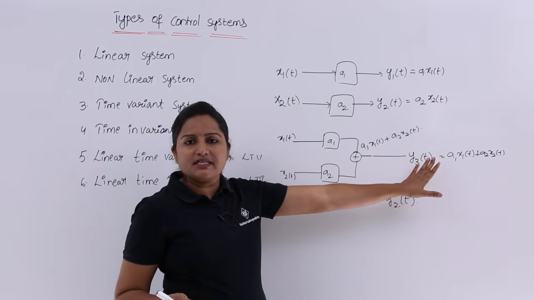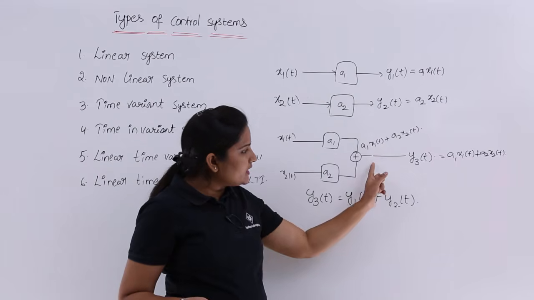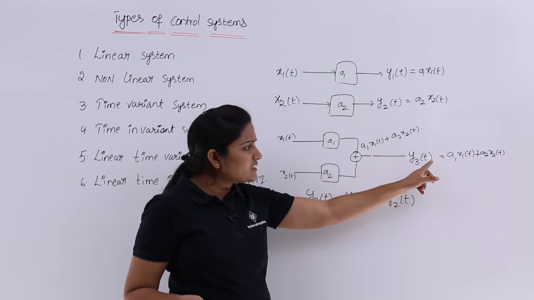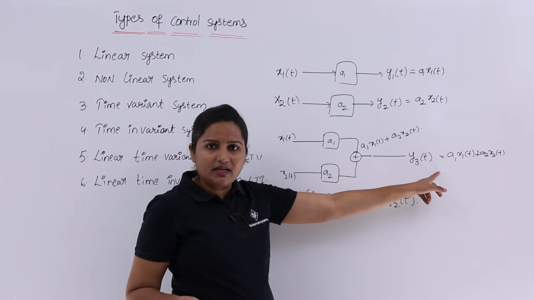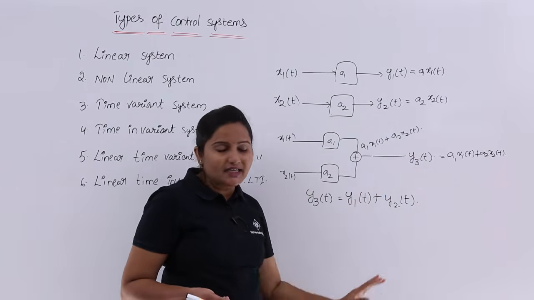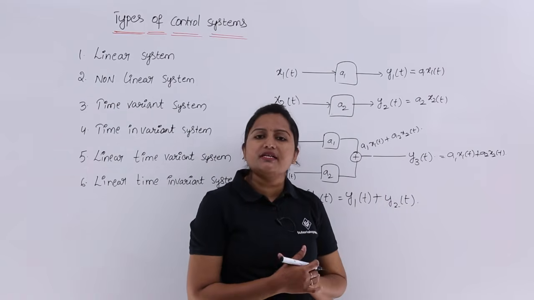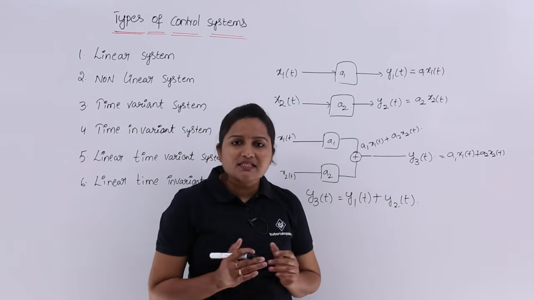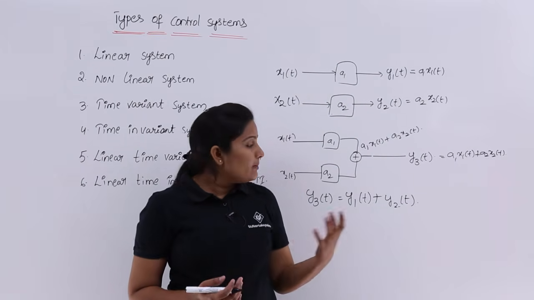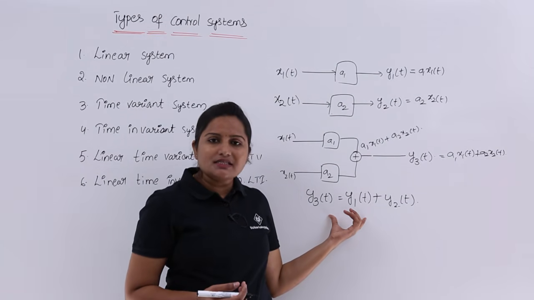Now, for example, if you include a3 here, then y3 of t is equivalent to a1 a3 x1 of t plus a2 a3 x2 of t, which is not equivalent to y1 of t plus y2 of t. In that case, we can say the system is a non-linear system, but in this case the system is a linear system.